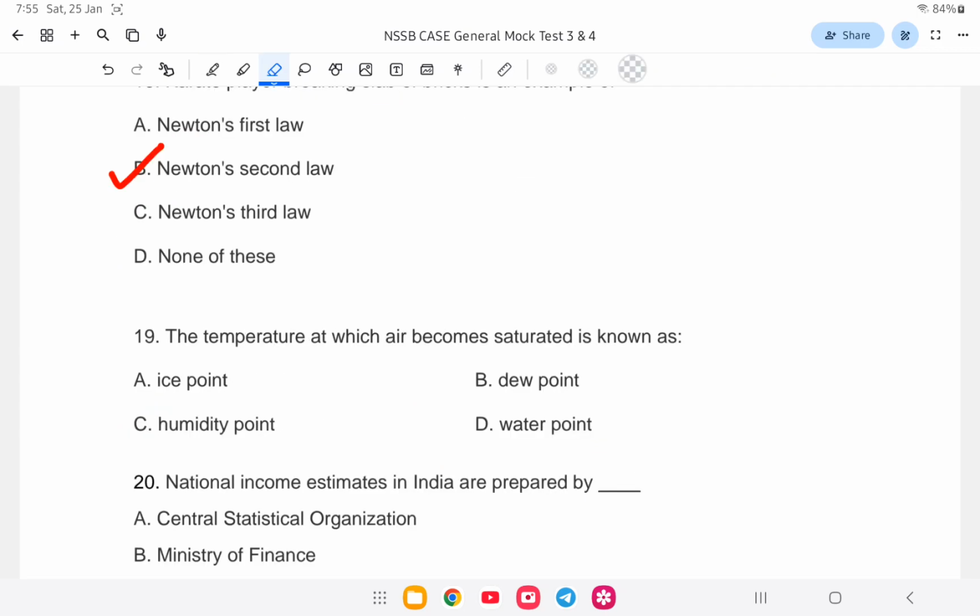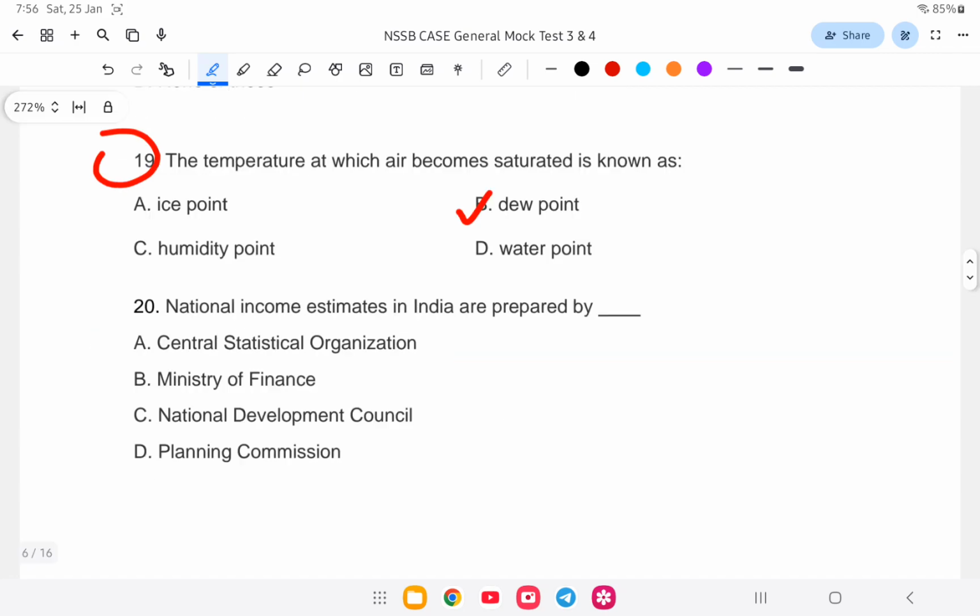Question number 19. The temperature at which air becomes saturated is also known as what? Is it ice point, dew point, humidity point, or water point? Saturated means fully, when the air is fully filled with humidity. So the answer is what? Dew point. Option number B is the correct answer.